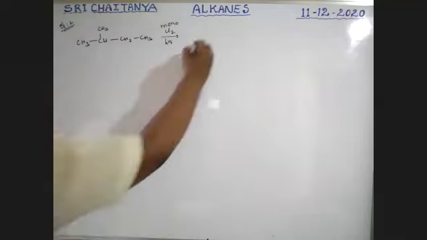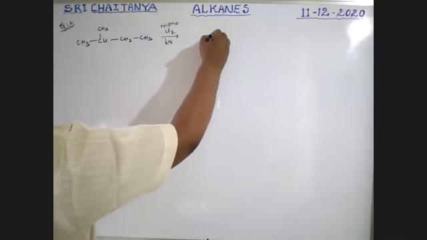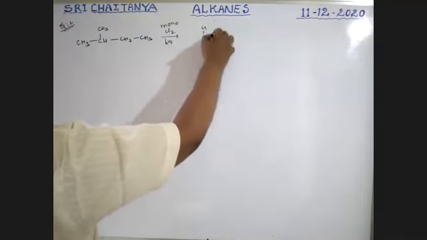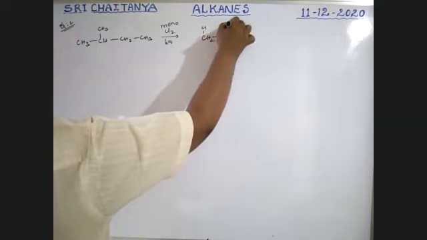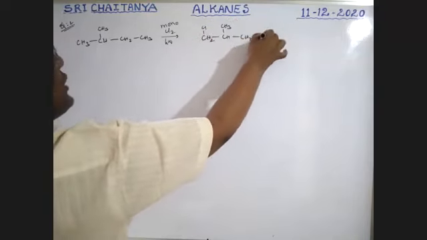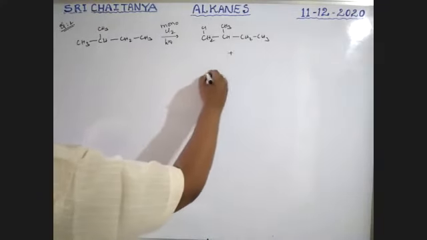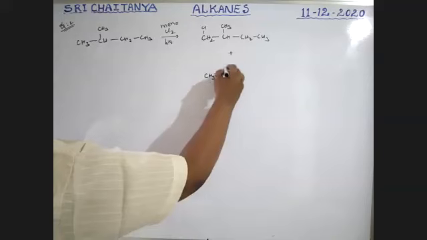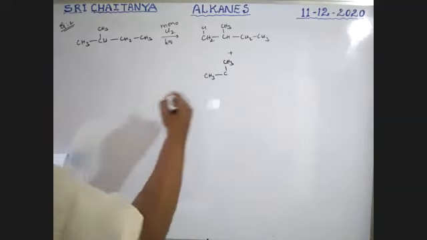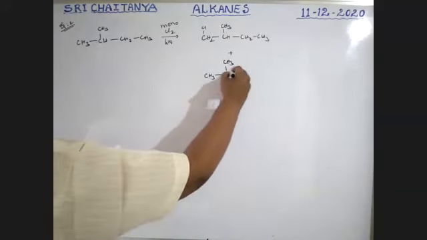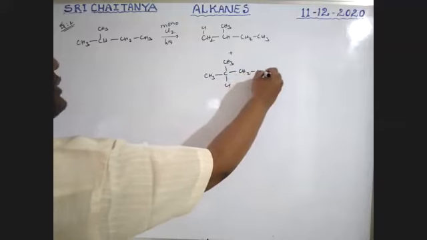See here, CH2Cl, CH, CH3, CH2, CH3, plus this hydrogen is replaced, CH3, CH, CH2Cl, CH2, CH3.